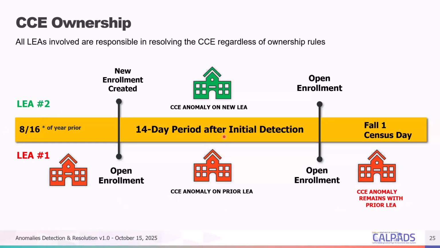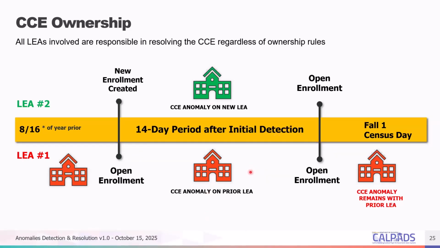So the yellow line here in the middle represents the time span that an anomaly is being considered, right? It's 8/16 of the prior year up to Fall 1 census day this year, which is October 1st. Once an LEA has an active enrollment and then another LEA has their enrollment in CalPADS, for the first 14 days of detection, both LEAs will see those anomalies in their reports, since you both have full responsibility to resolve that anomaly during the first 14-day period.